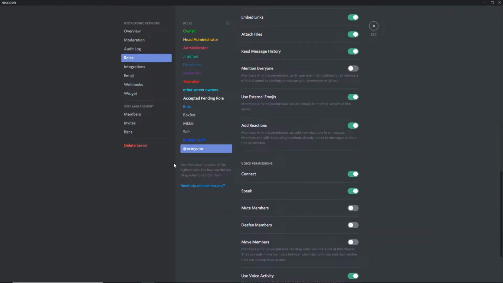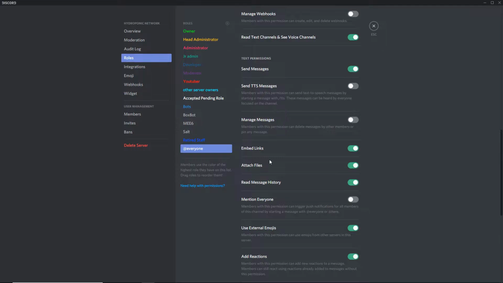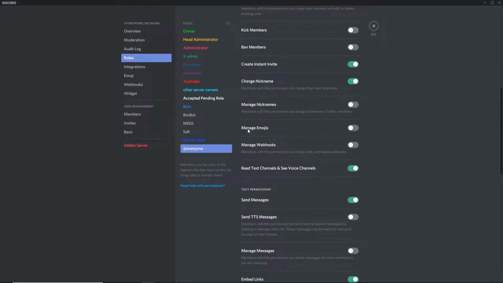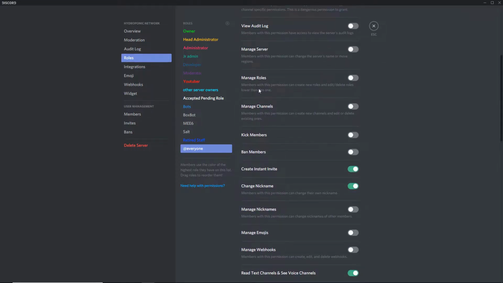The first thing for rules, go on everyone, turn off TTS. Everything else, it's up to you. Stuff for emojis, you should use that for channel only, but for my server, right now it's off. I'm probably going to do it for channel specific soon, but that's just for now. Everything else, up to you.